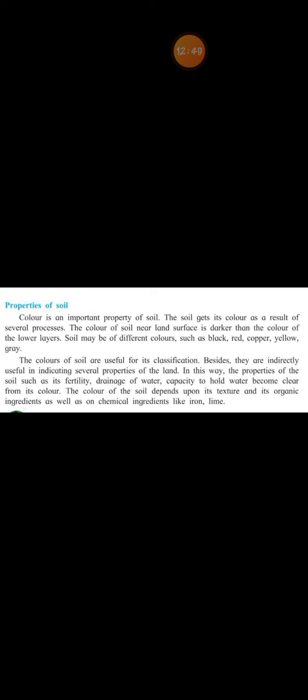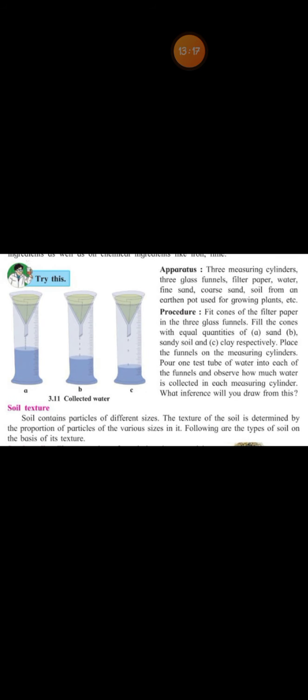In this way, the properties of soil, such as fertility, drainage of water, and capacity to hold water, become clear from its color. The color of the soil depends upon its texture and its organic ingredients as well as chemical ingredients like iron, lime, etc. Fine. Next, we'll see about the texture of the soil. Soil contains particles of different sizes.